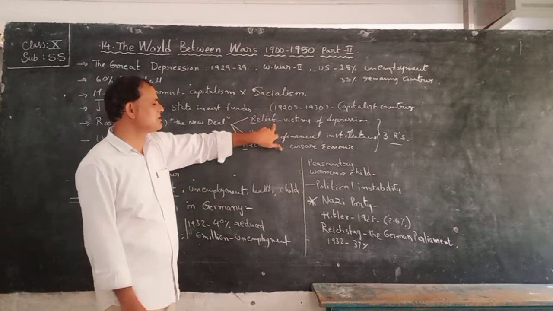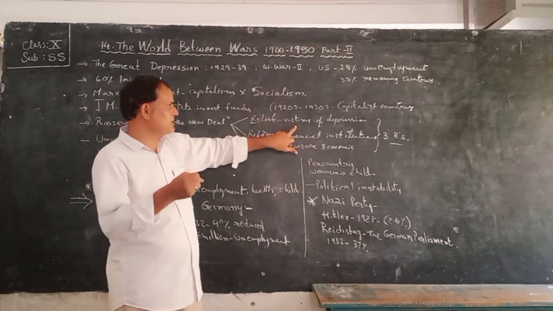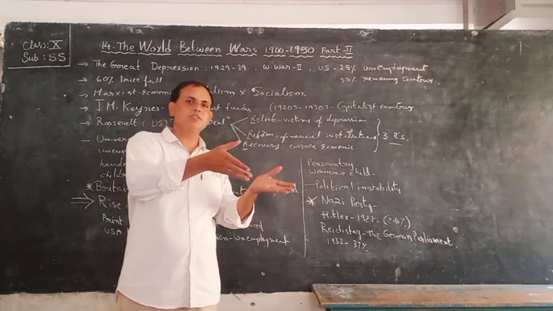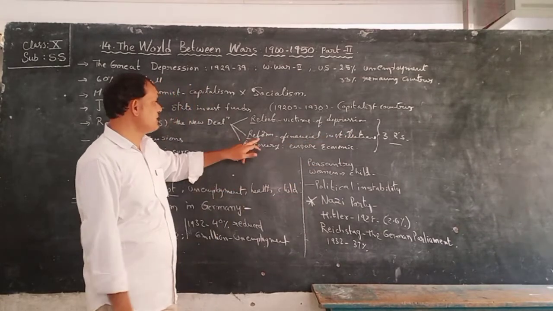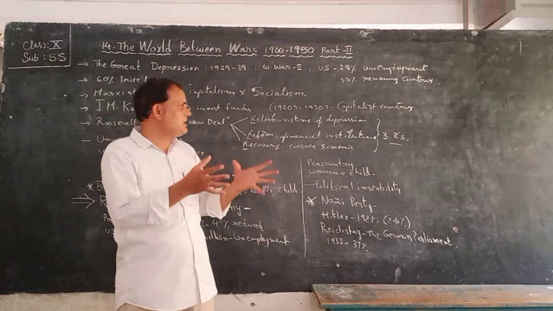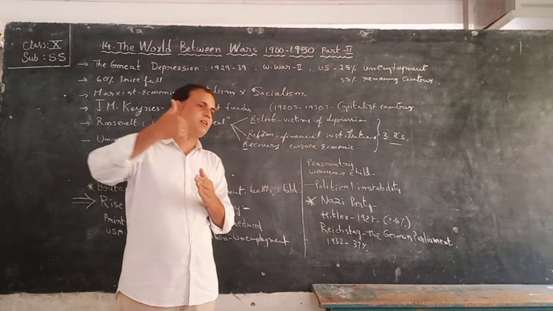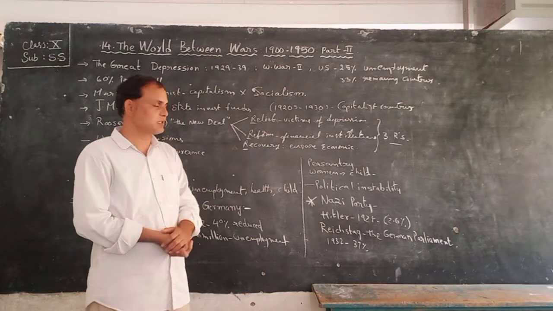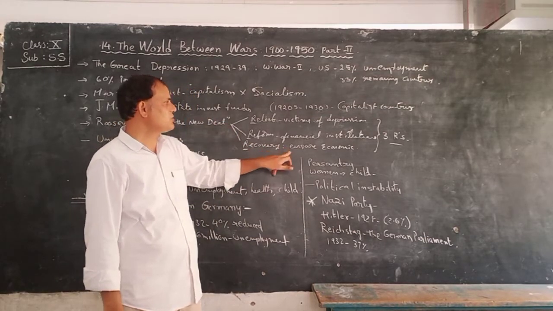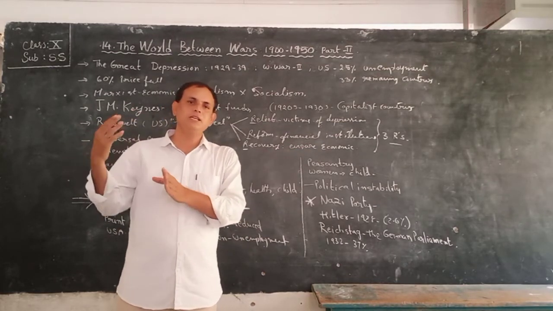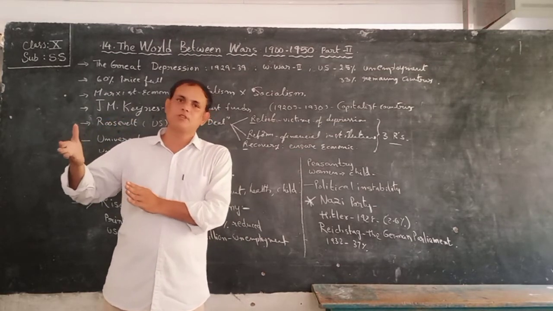Relief means we will give some support to the victims of the depression. Next, to reform the financial institutions. We will reform the financial institutions. Next, recovery of the economy. Those who are affected by this, we must give some support.